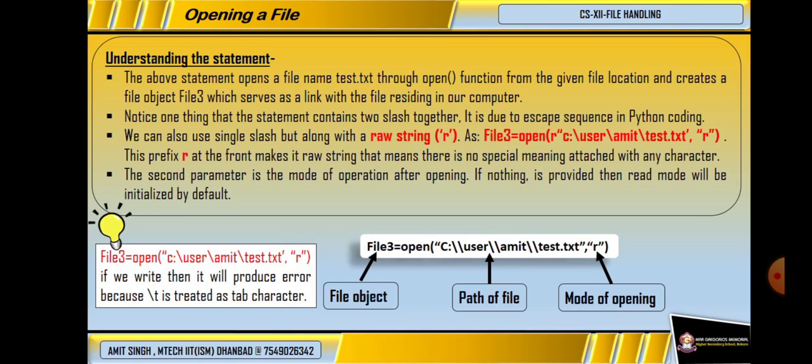The alternative statement, if we forgot to use the double backslash, so alternatively we will use r, that is raw string, which enables us to work similarly while we are using double slash. The first r is the prefix at the front that makes the statement a raw string, and the second r specifies the mode of opening of the file, that is in read mode.